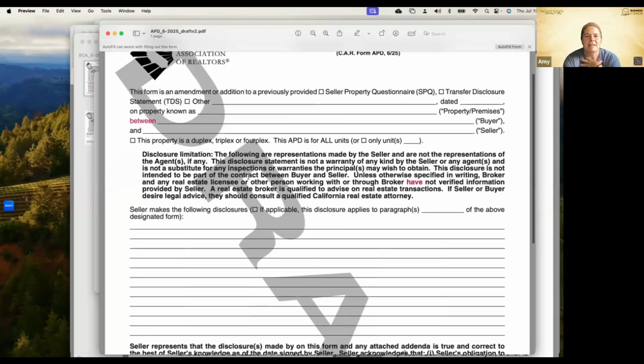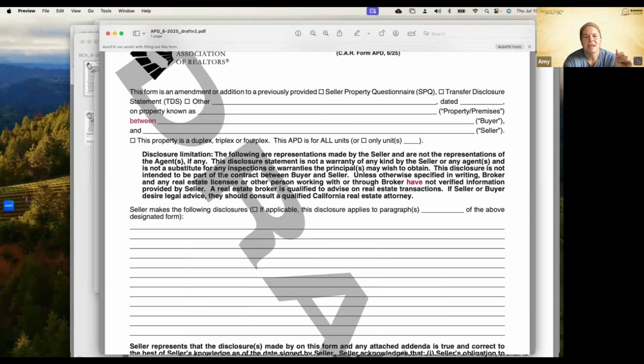Now, keep in mind here, it's got our disclosure limitation. The following are representations made by the seller and are not the representations of the agent, if any. This disclosure statement is not a warranty of any kind by the seller or any agent, and not a substitute for any inspections or warranties the principals may wish to obtain.